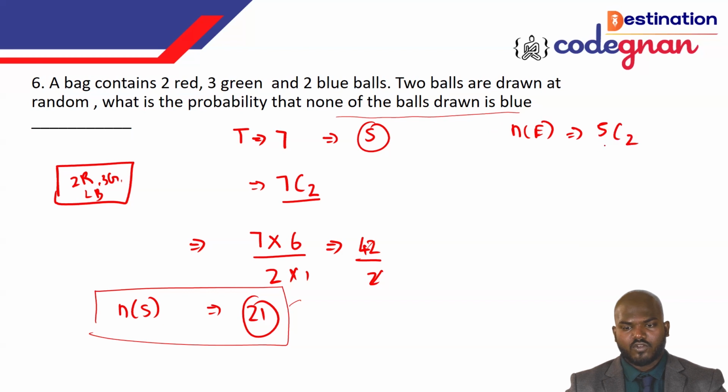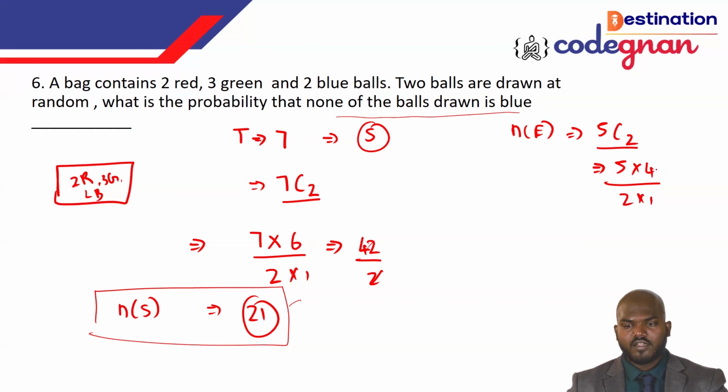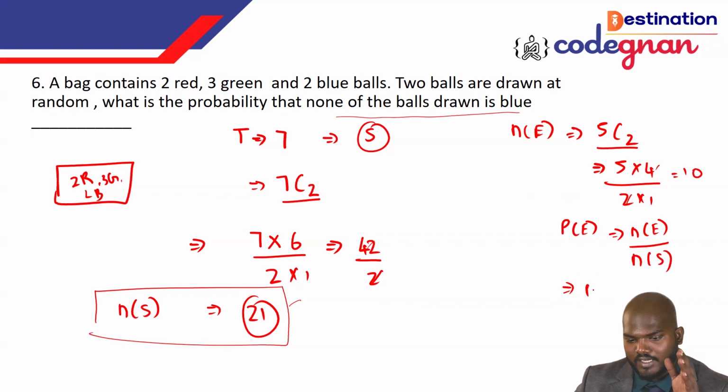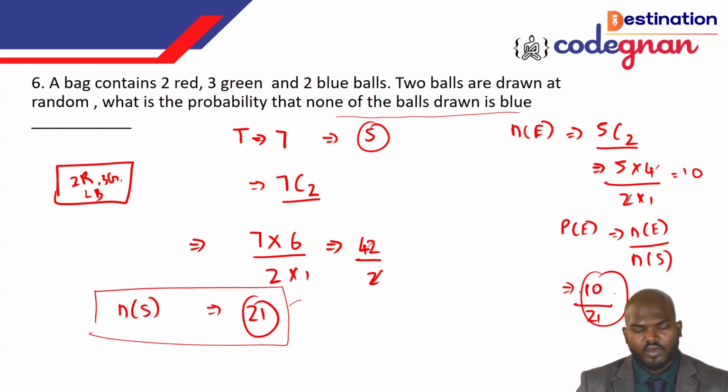So we can call it 5C2. If you take it up, 5 times 4 over 2 times 1 gives the answer 10. That number of events, the number of opportunities, is 10. Now the probability of the event is the number of events over the sample space, that is the total outcomes. So it is 10 over 21, which is the answer here.